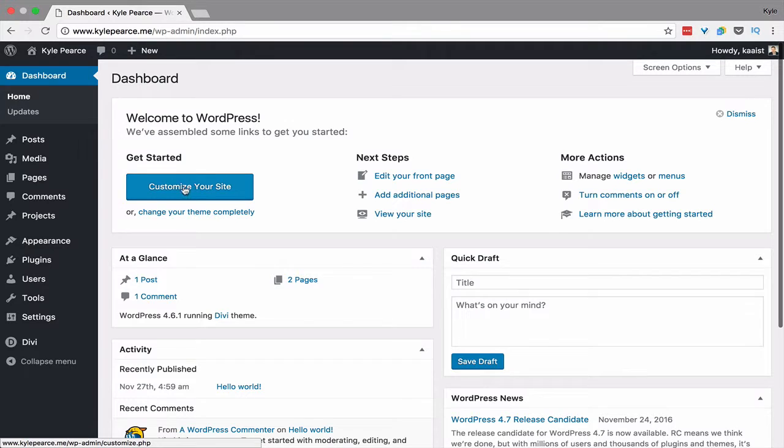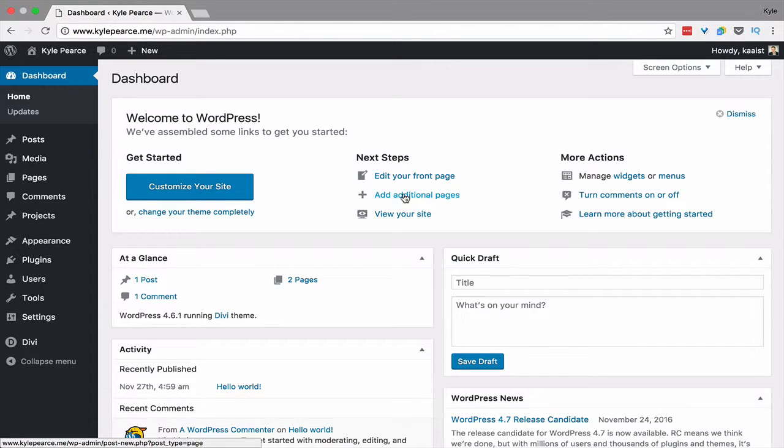You can customize the look and feel of your website here. You can completely change your theme here. Edit your front page. By default, your front page is a stream of blog posts with the latest post first. You can change that and have a custom page as your home page, which I recommend you do once you're set up. Initially though, if you want to start blogging right away, you don't have to get so much in the customization. If you don't want to, you can just start blogging.